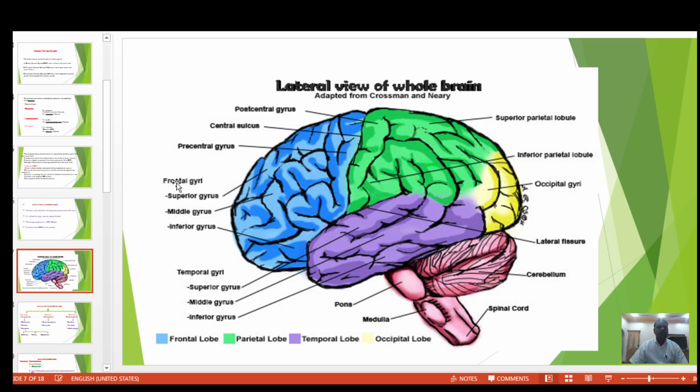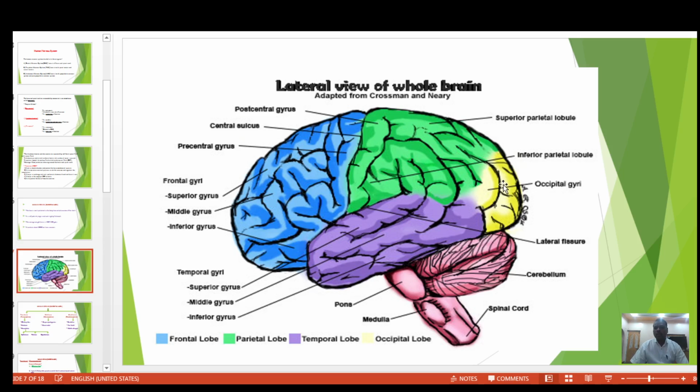These are the frontal gyri, consisting of the superior gyrus, middle gyrus, and inferior gyrus. The temporal gyri consist of the superior, middle and inferior gyrus. The parietal lobe consists of superior parietal lobules and inferior parietal lobules.